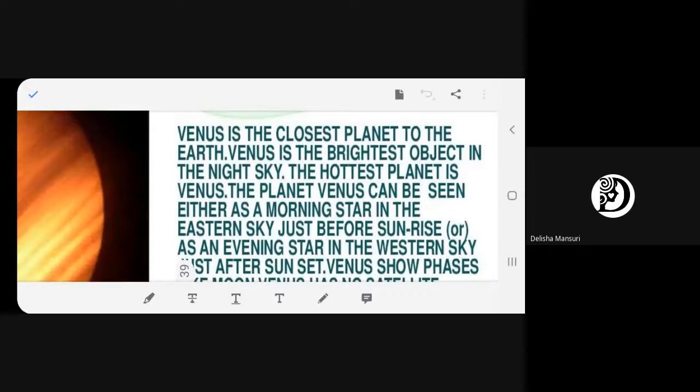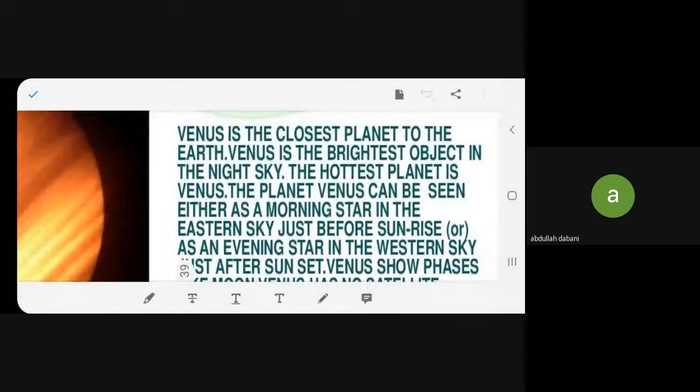So Venus also does not have a moon or satellite, as in Mercury. You understood now? But what is the difference? Venus is the brightest object, Mercury is not. You can observe Venus very easily. And second, it rotates from east to west.